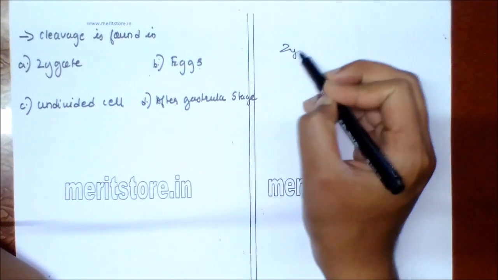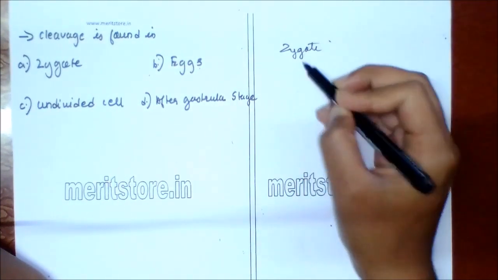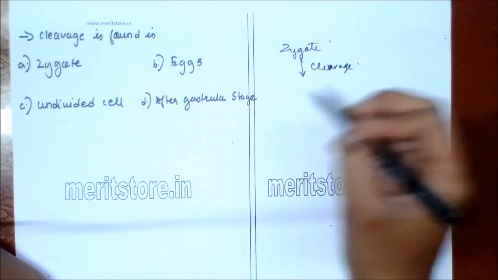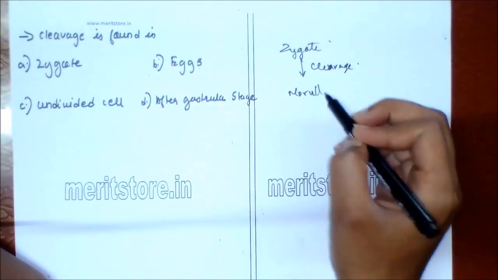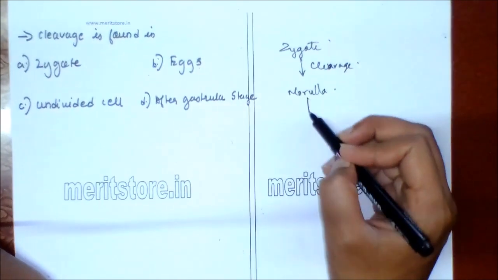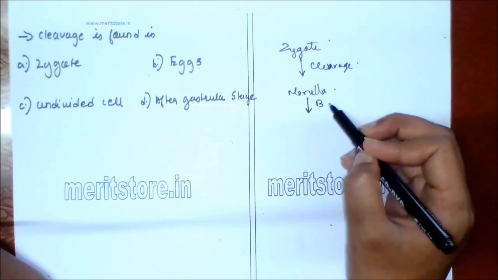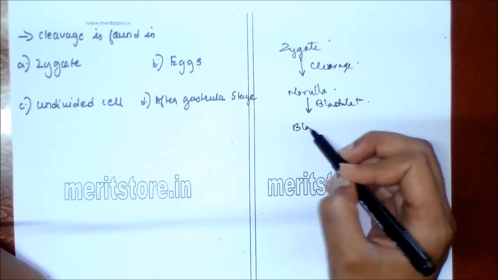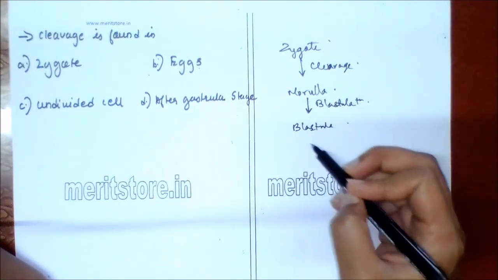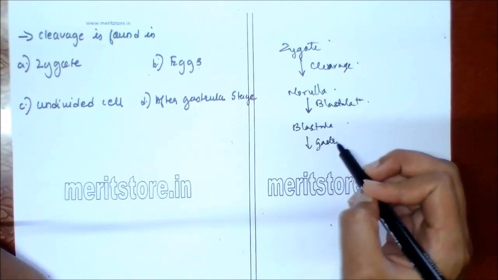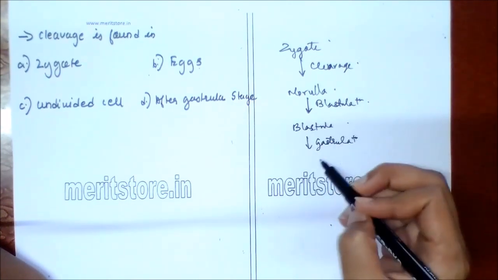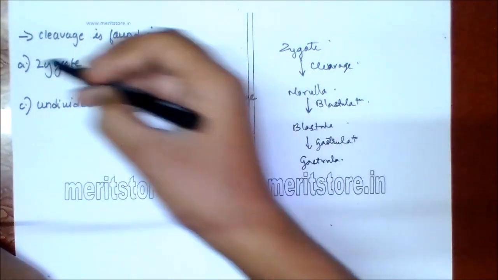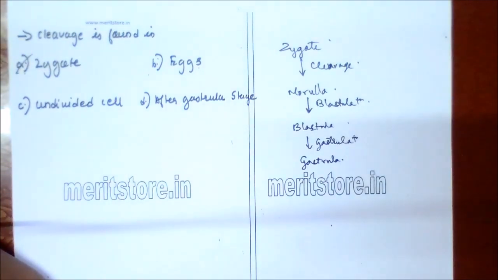So your zygote undergoes several divisions which is known as cleavage, which forms morula, which is 16 cell stage, which undergoes blastulation to form blastula, which undergoes gastrulation to form gastrula. So option A is the correct answer.